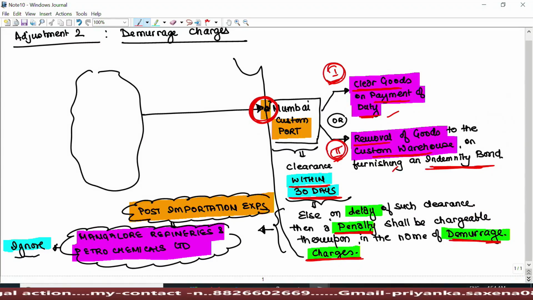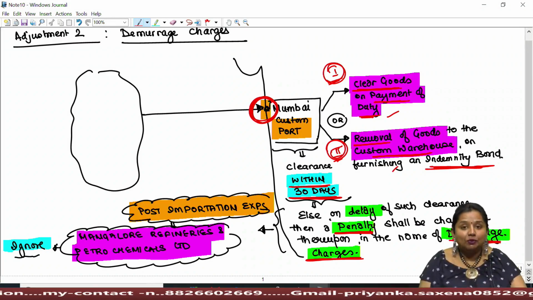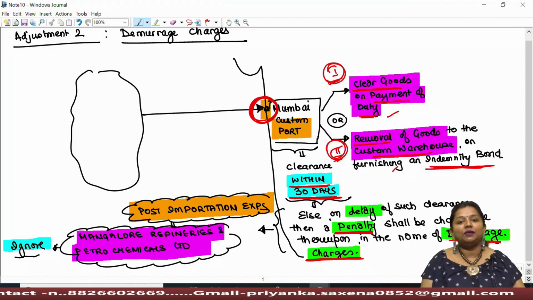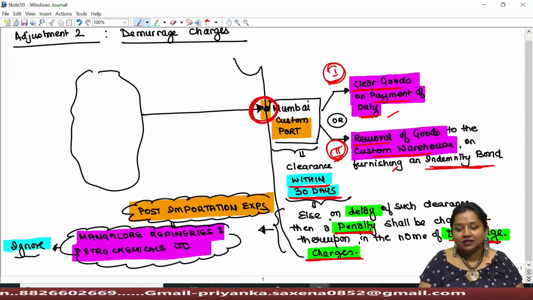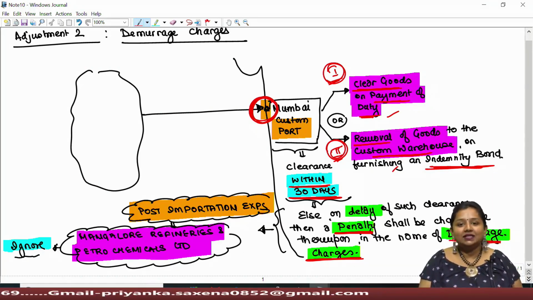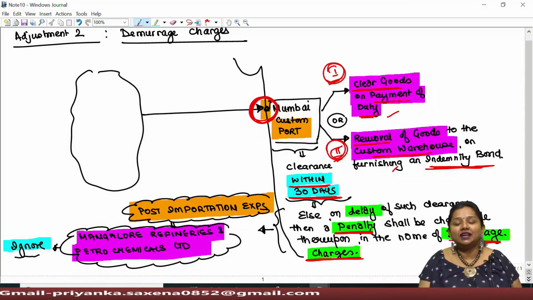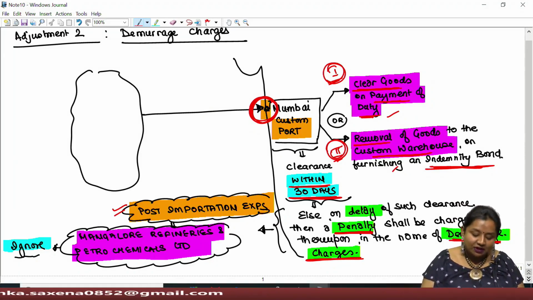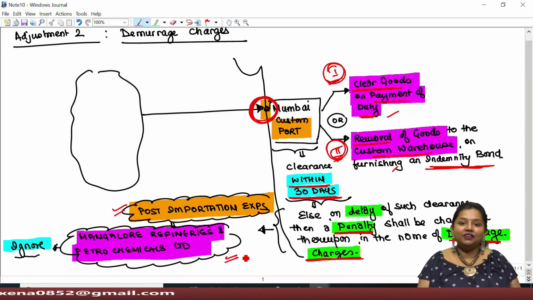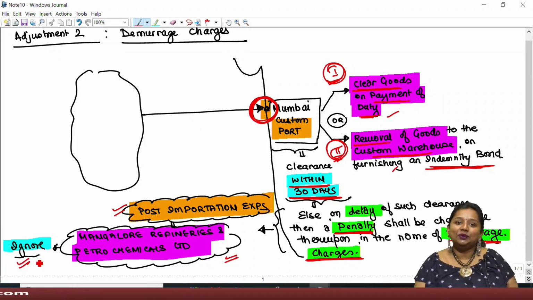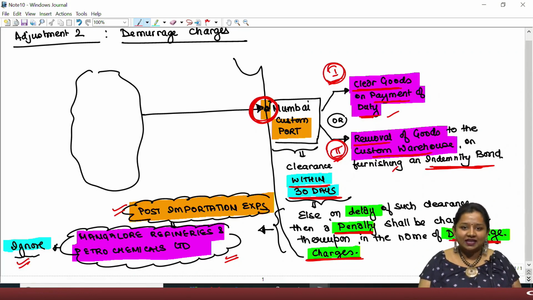Now you can understand this penalty, this expense has to be borne by the importer at the custom port on delay in clearance from the port within the specified 30 days. Whether it is a pre-importation expense or post-importation? Obviously, this expense has been incurred after landing of goods at the Indian port. Therefore, it shall be treated as a post-importation expense, as held by the court in the case of Mangalore Refineries and Petrochemical Limited. Without any doubt, since it is a post-importation expense, it shall be ignored while computing custom duty. Is that clear?